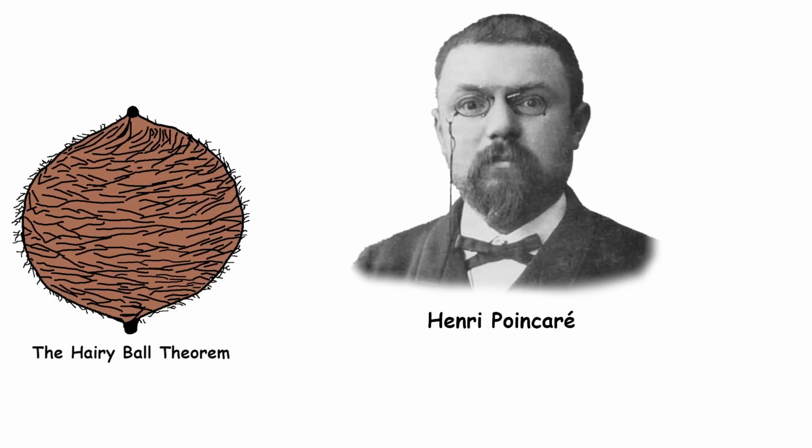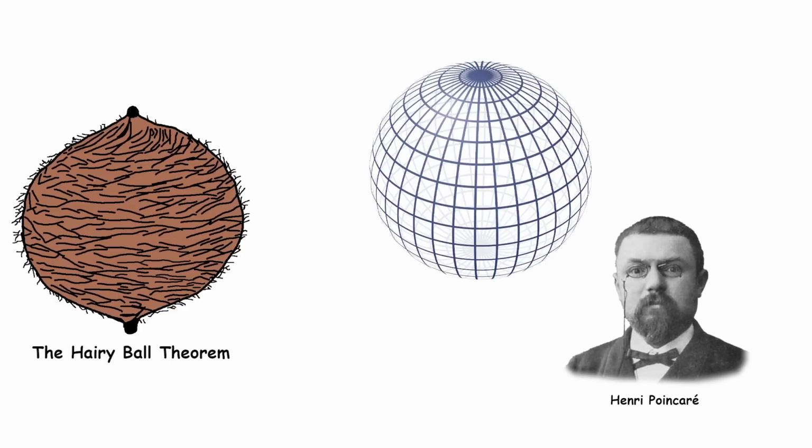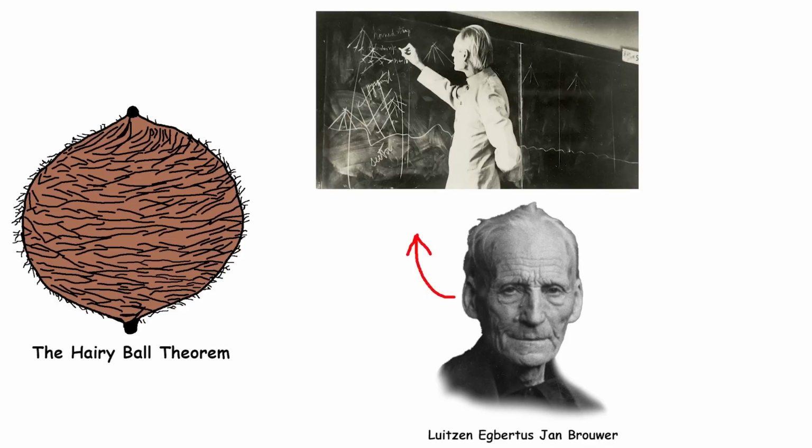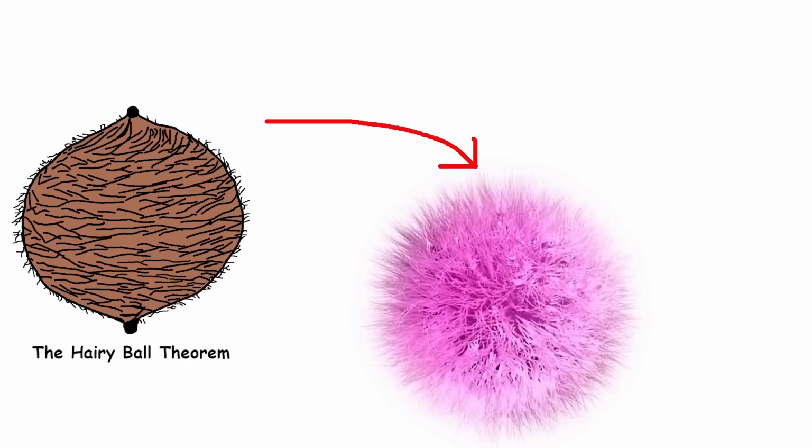Henri Poincaré first proved this for the two-sphere, the ordinary sphere, in 1885. Later, Luitzen Egbertus John Brouwer extended it to higher even dimensions. Next time you see a hairy ball, remember that even math has rules for combing.